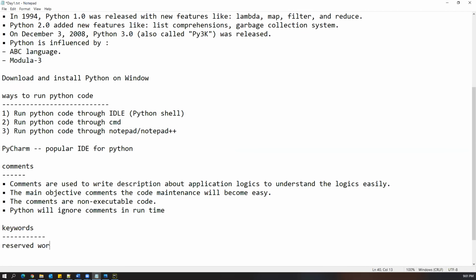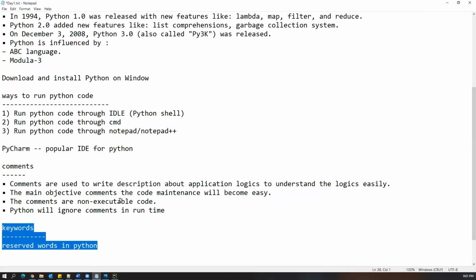Okay, reserved words in Python. What does it mean? These words have their own meaning in Python, so we should not use those words for variable names or some other purpose. Keywords are nothing but reserved words, and those words have their own meaning in Python. So let us see what different keywords are available in Python.